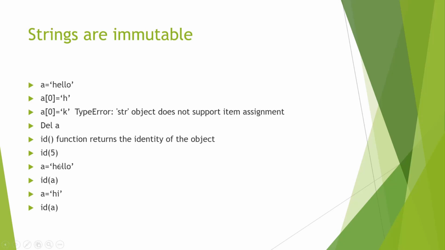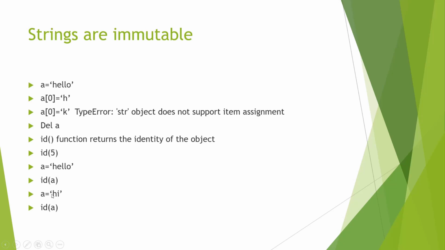When we store "hello" within a, and I try to find the id of a, it will give us the identification number, or the memory address, of variable a, which is stored somewhere in the memory. Now I cannot replace any one character stored within the variable a. Within variable a we stored "hello". We cannot replace any one character within "hello", but we can change the whole value.